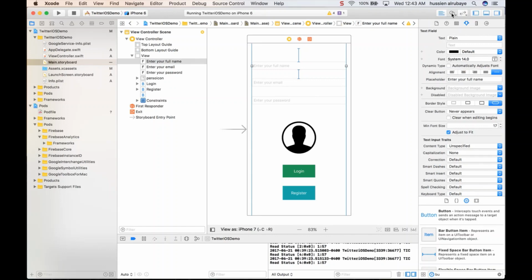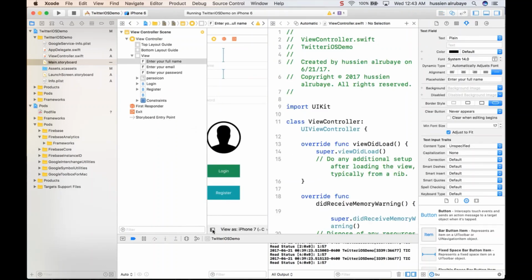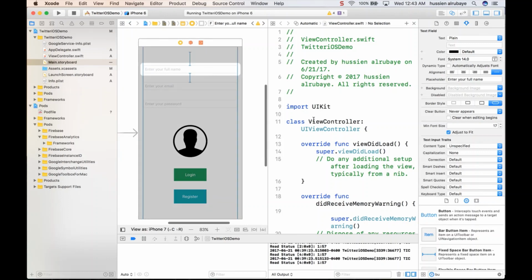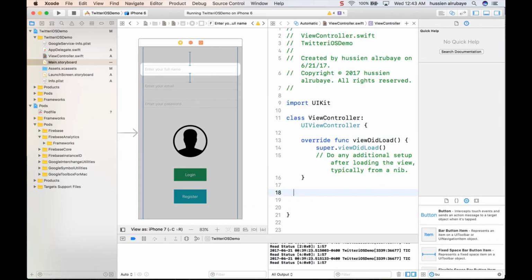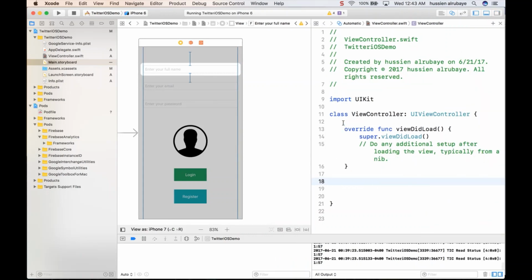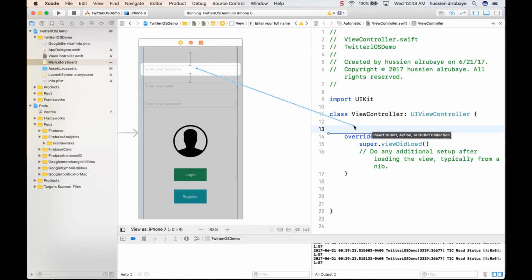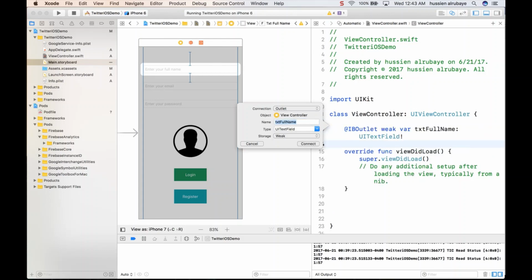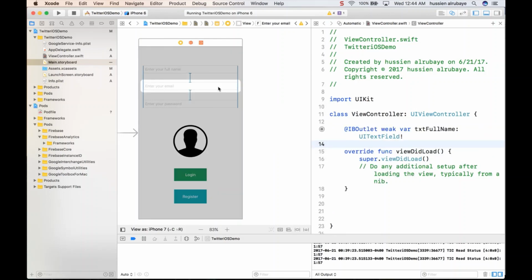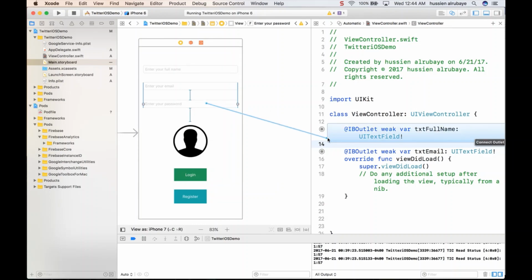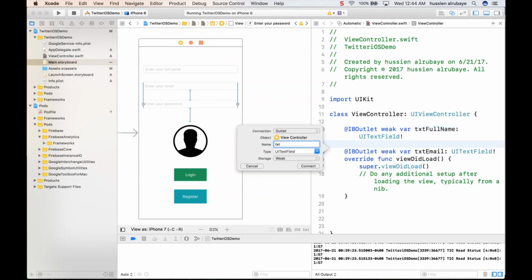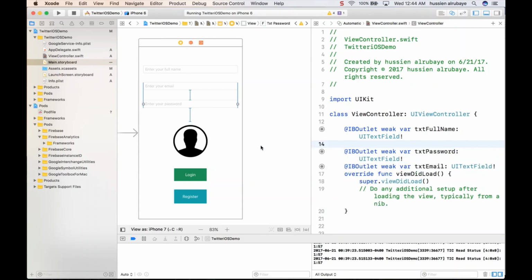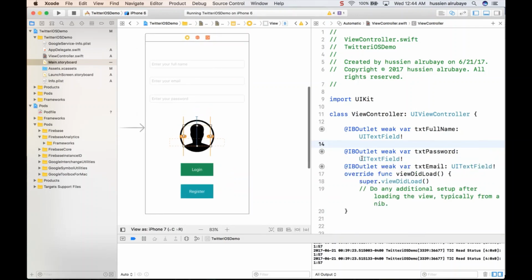So let me just connect this one to the code to make sure I did it right. The most strange part for me, the login page, I don't need this ugly one, so remove it. And yes, I have this, so full name, I say txtFullName, and this one should have email, txtEmail, and this one should have txtPassword, and here I would use 2 of these.